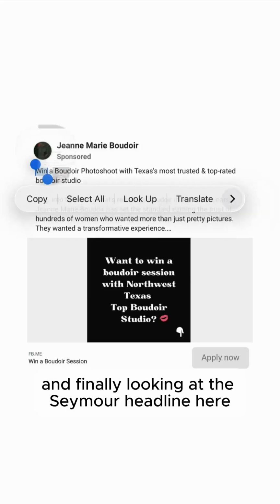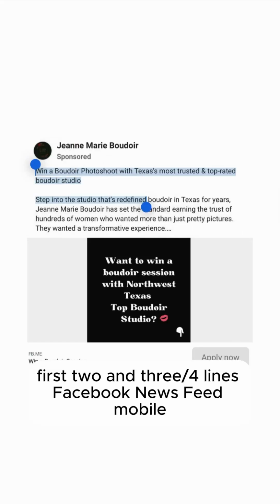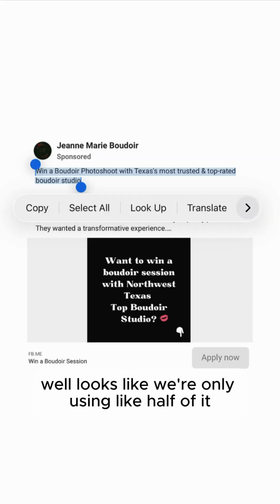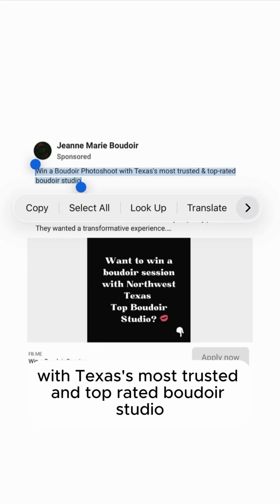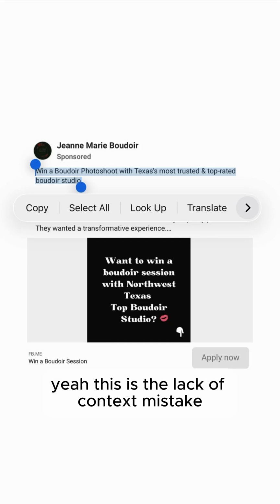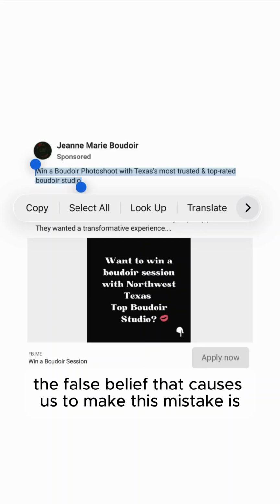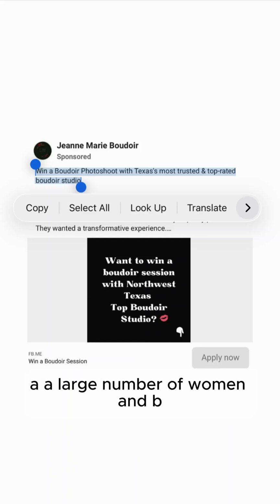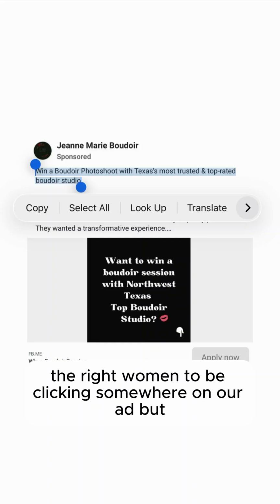And finally, looking at the see more headline here, first 2 3/4 lines, Facebook newsfeed mobile. Well, it looks like we're only using like half of it. But let's see, when a Boudoir photo shoot with Texas's most trusted and top-rated Boudoir studio. So this is the lack of context mistake. The false belief that caused us to make this mistake is we believe we've stacked enough context to pull in A, a large number of women, and B, the right women to be clicking somewhere on our ad.